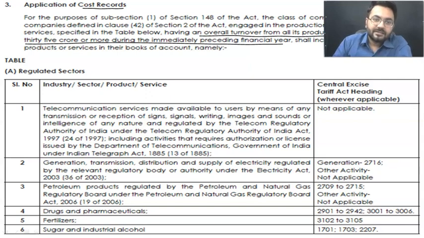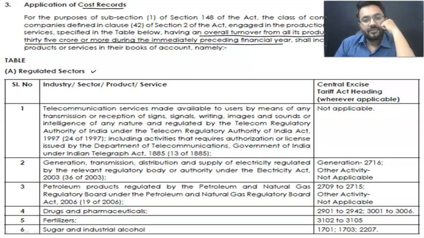The very first part is the regulated sector, which includes telecommunication services, by any means. I mean, you are giving certain kind of services like writing, images, sounds, intelligence, nature, which straight away comes under TRAI. That means every company, from television to your mobile phone, is covered under TRAI. If they are giving you any kind of telecommunication services like Vodafone Idea, Jio, Airtel, right? They are giving you telecommunication services.